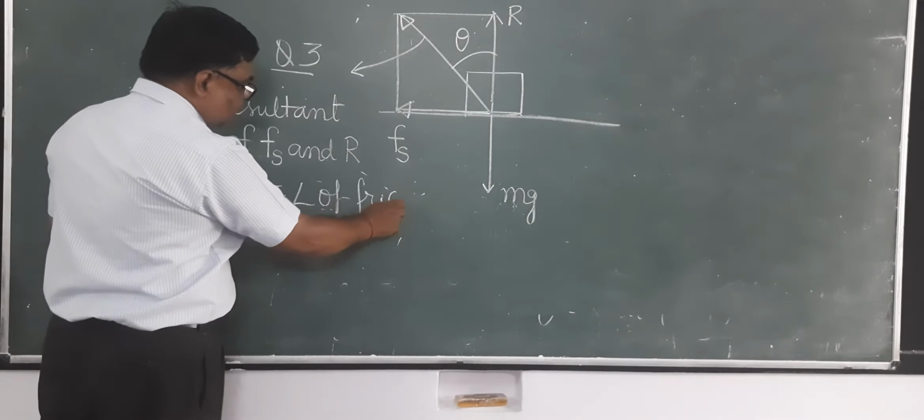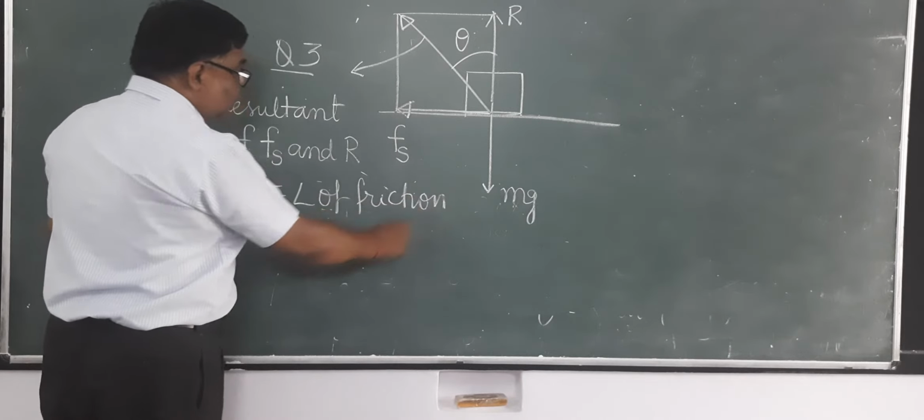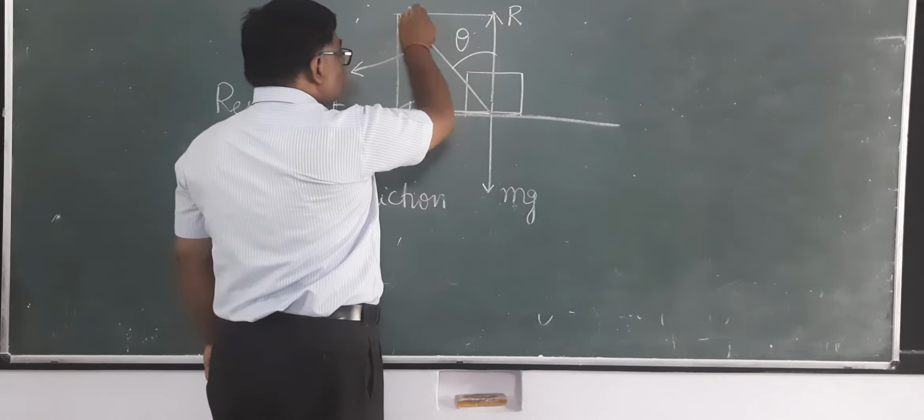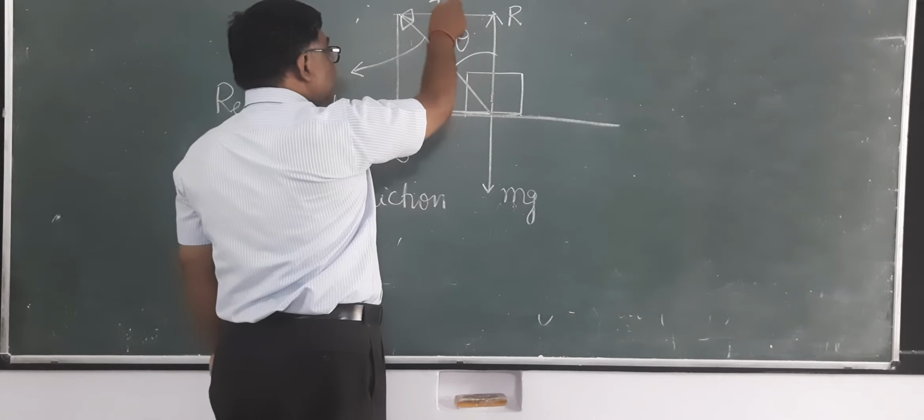Now you can see here. This is Fs. Therefore, this will also be equal to Fs.